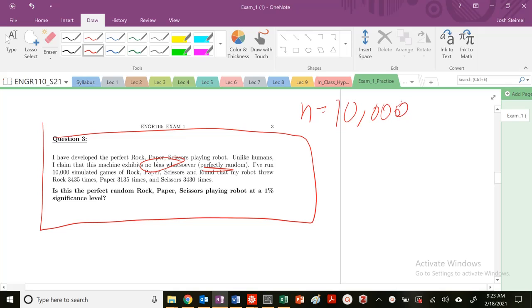My robot threw rock this many times, paper this many times, and scissors this many times. Is this a perfect random rock, paper, scissors playing robot, or is it not? That's a little tongue twister to say, at a 1% significance level.